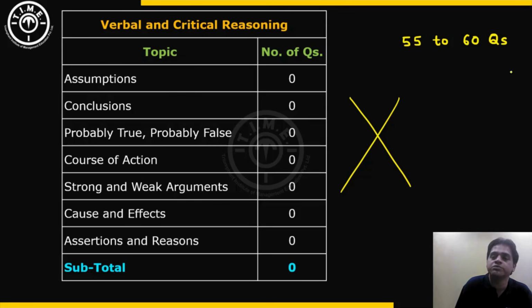So genuine attempts I'm talking about are 55 to 60 questions to be done in roughly around 60 minutes. Students who are aiming for extremely high percentiles would have probably gone beyond 60, maybe 60 to 65 questions in 60 minutes.